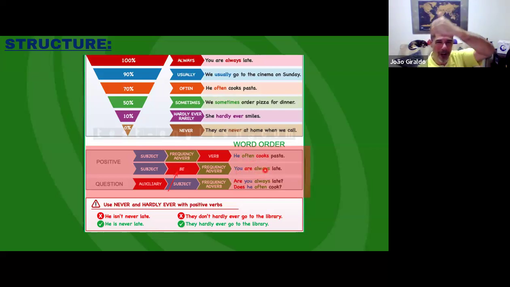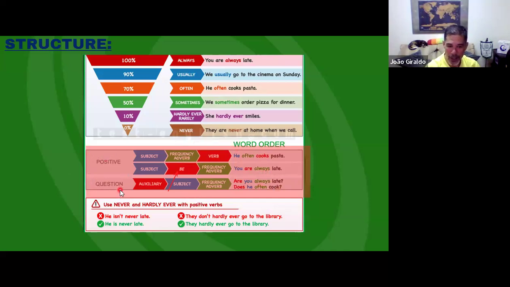So the frequency adverb or adverb of frequency, no difference, comes after the verb to be. So what you need to remember, subject, verb to be, and adverb of frequency. No verb to be, normal verbs, subject, adverb of frequency, and the verb. Okay, that is the order of your sentence.